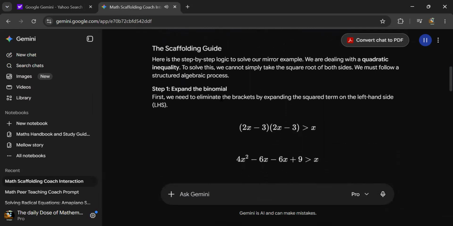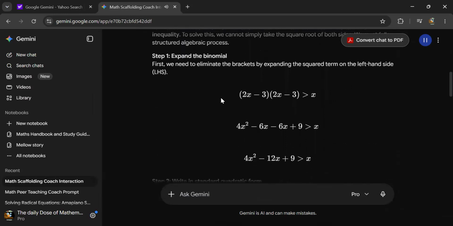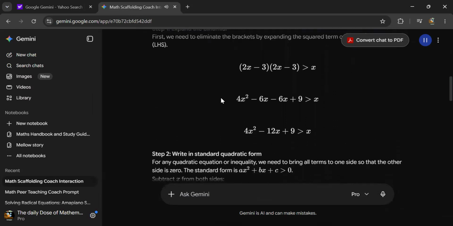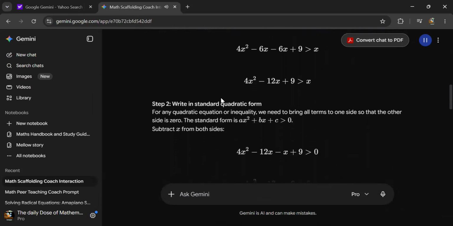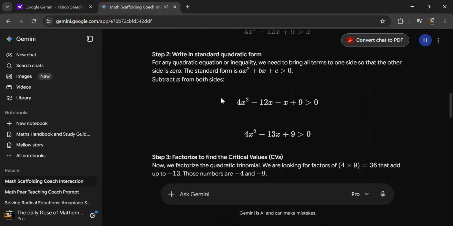Step 1. Expand the binomial. First, we need to eliminate the brackets by expanding the squared term on the left-hand side, LHS. Step 2. Write in standard quadratic form. For any quadratic equation or inequality, we need to bring all terms to one side so that the other side is 0. The standard form is x squared plus bx plus c greater than 0. Subtract x from both sides.